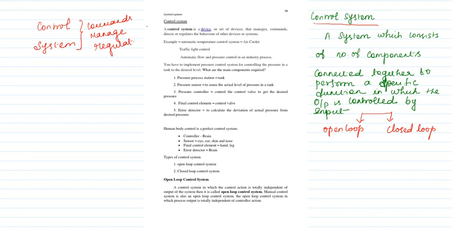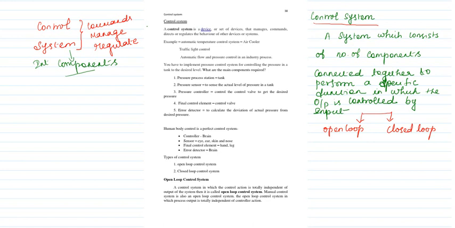That is what we call control. But what is a system? A system is nothing but an interconnection of so many components. Interconnection of components together we can call a system. So the combination is what we call a control system.